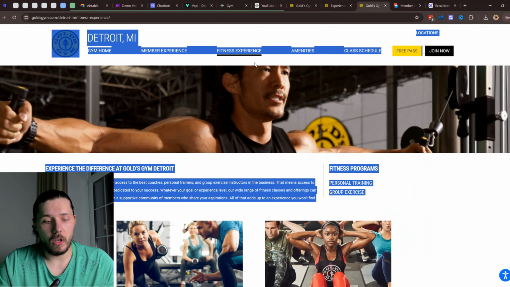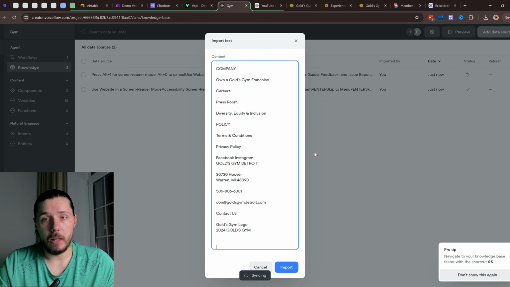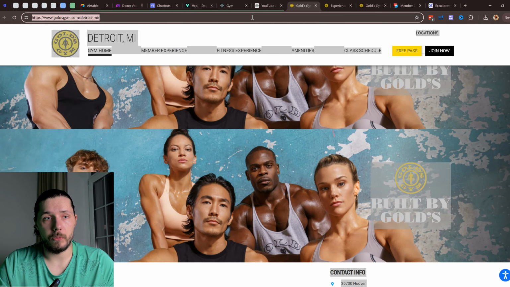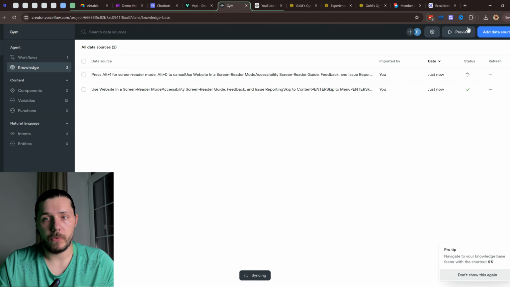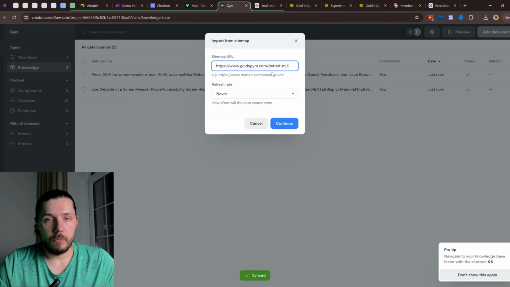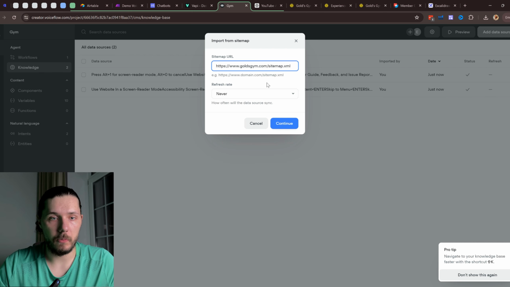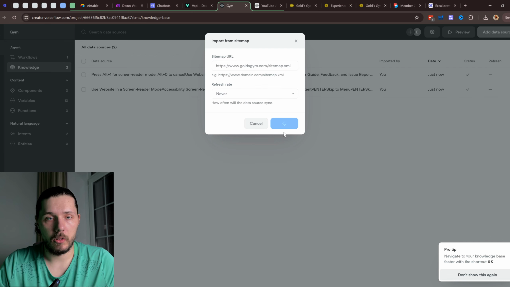Again, we can, in theory, just use the website here. As a source, you can use maybe the sitemap, site map XML, but I'm not sure if it's going to get this.